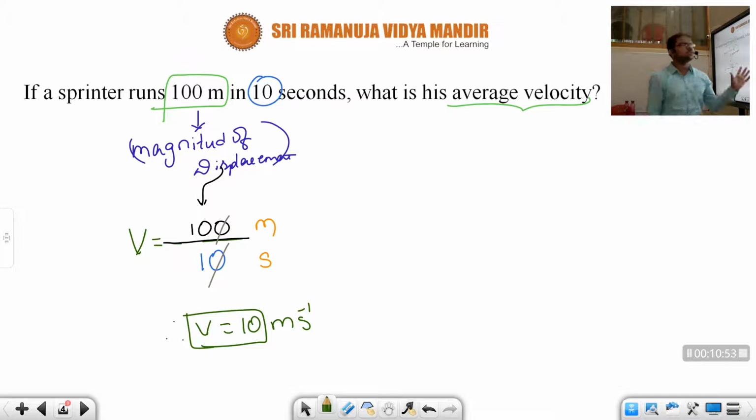Okay children, while seeing the questions, we should not get confused immediately. Even if the question is about velocity and they did not mention displacement, what should we consider? The given value is the magnitude of displacement. Basically velocity is displacement by time, but for displacement they should mention the specific direction in the question. If direction is not mentioned, we should consider it as magnitude of displacement and substitute that in the formula. Okay.